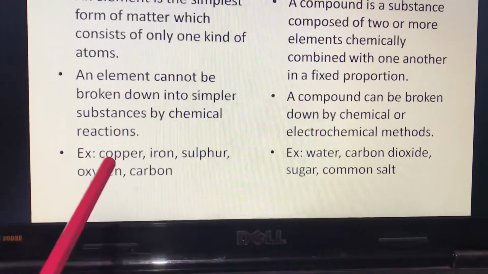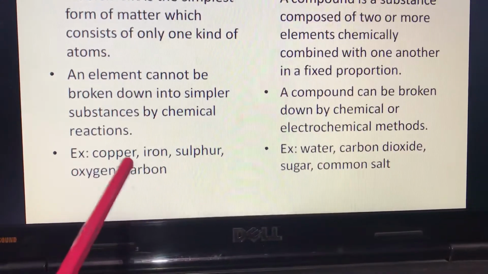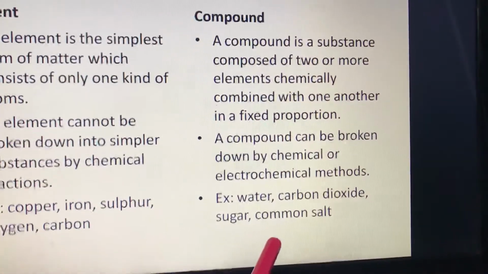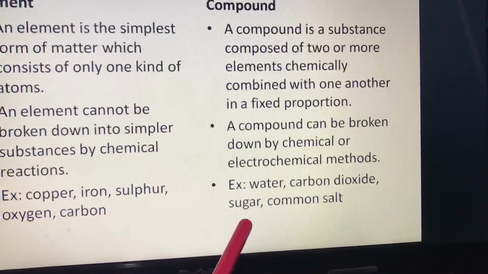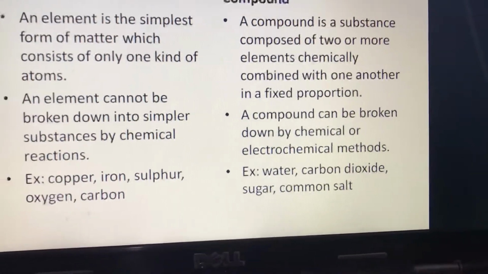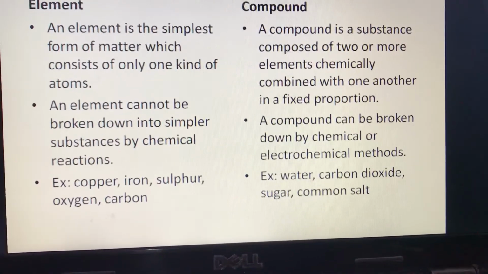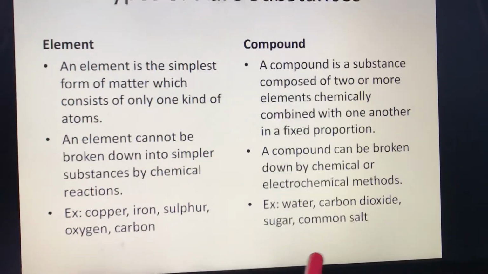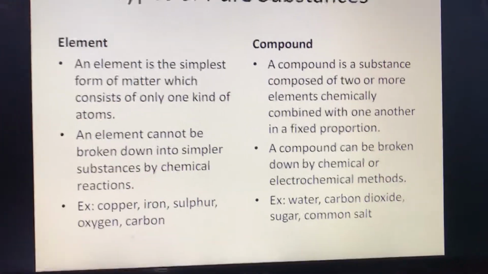Examples of some elements: copper, iron, sulfur, oxygen, carbon. And compounds: water, carbon dioxide, sugar, common salt. All these are compounds. What is the name of this compound, common salt? It is sodium chloride.